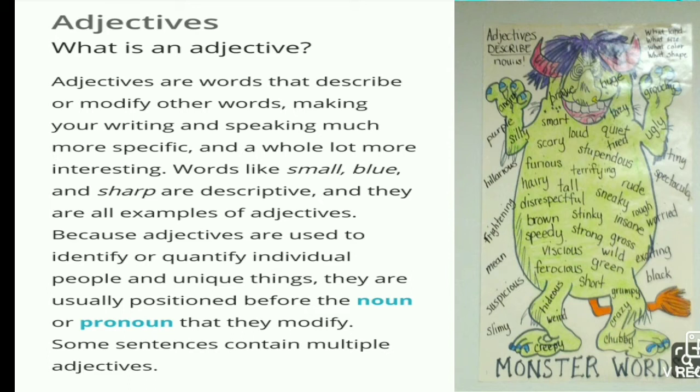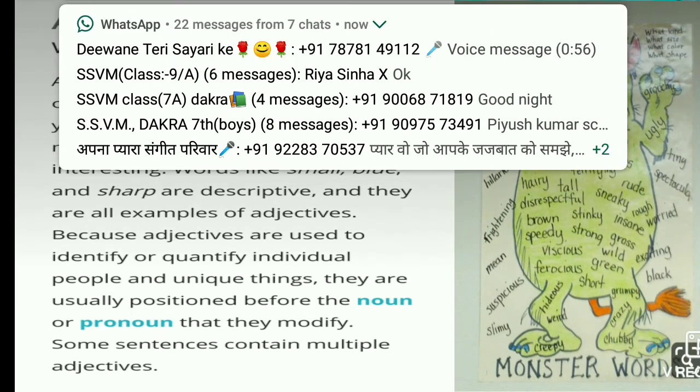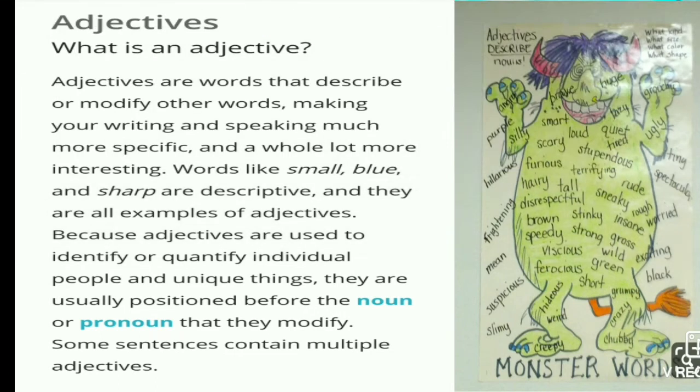Words like small, blue, and sharp are descriptive, and they are all examples of adjectives because adjectives are used to identify or quantify individual people and unique things. They are usually positioned before the noun or pronoun that they modify. Some sentences contain multiple adjectives.